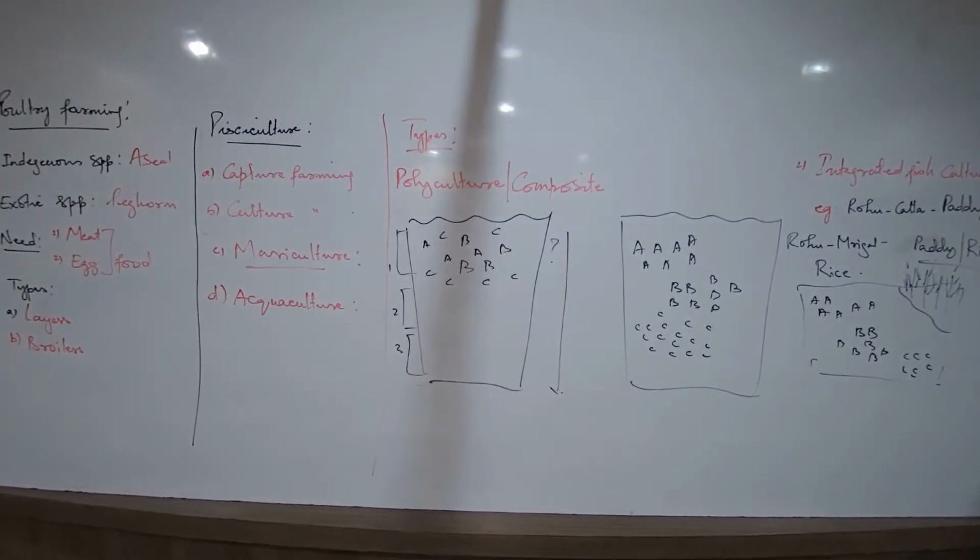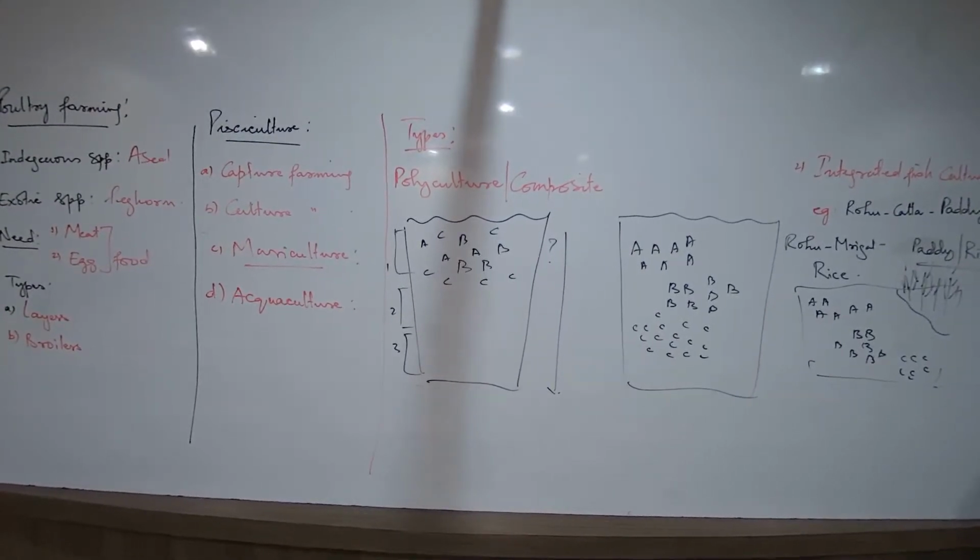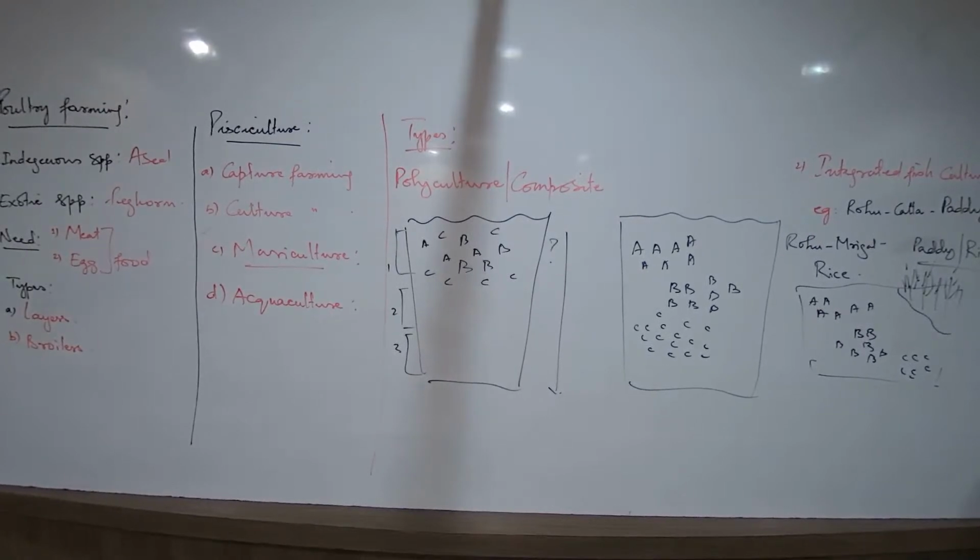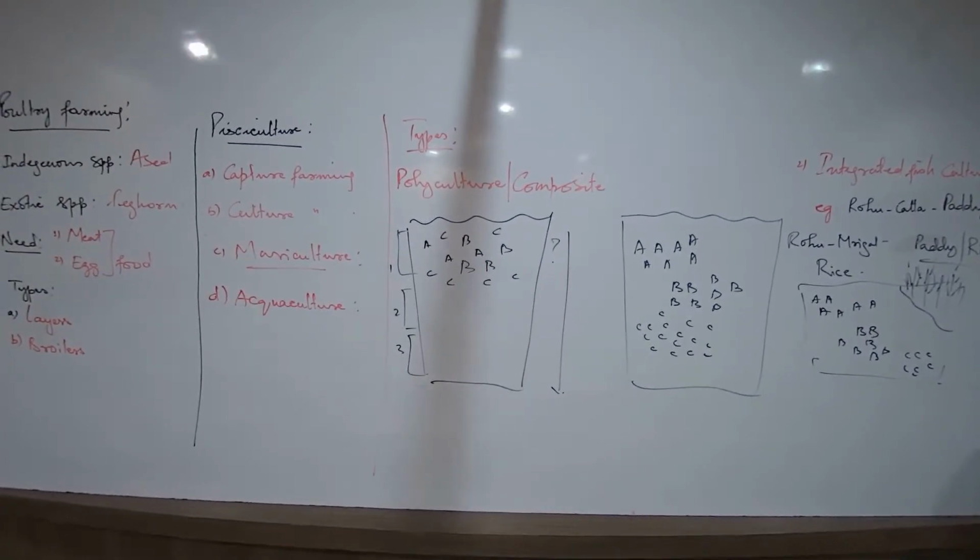What is the benefit? Ma'am, they are benefiting with rice and fish. So at the end of the season, the farmer can sell the rice or get it from there.